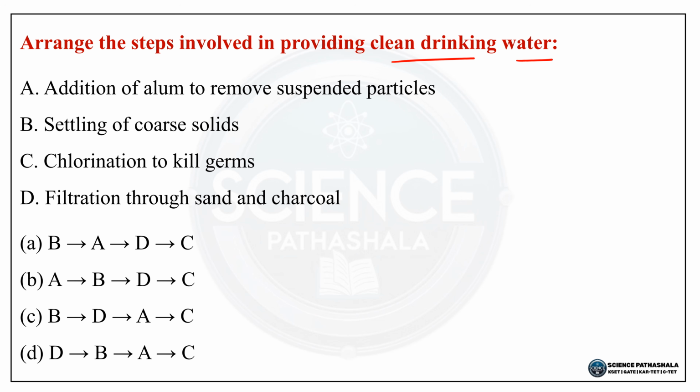So first settling of coarse solids, that is B ಬರ್ತದೆ. So that is big heavy particles water bottom ಗೆ settle ಆಗುತ್ತದೆ. So the next is addition of alum. So that is next ಯಾವ್ದು ಬರ್ತದೆ after B we have A here. So alum fine suspended particles ಅನ್ನು clump ಮಾಡಿ settle ಆಗಲು help ಮಾಡುತ್ತದೆ, that is coagulation. So the next is filtration. From A we go to filtration, that is D. So sand and charcoal ಮೂಲಕ water pass ಆಗಿ remaining impurities remove ಆಗುತ್ತದೆ.